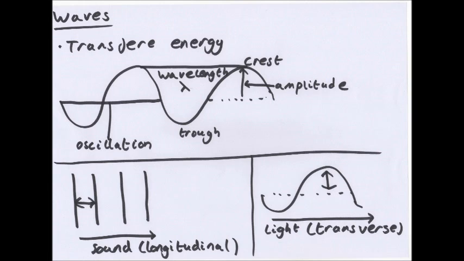Anyway, two types of wave. You have longitudinal, which are sound waves, and transverse, which are light waves. The important thing, transverse waves oscillate at 90-degree angles to the direction of movement. So you see light transverse, that's going along the page, but it oscillates up and down. Sound and longitudinal waves, they oscillate in the direction of movement. So it's going along the page and it is oscillating sideways.